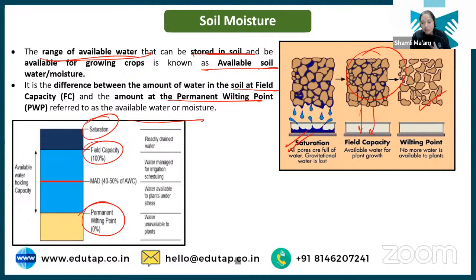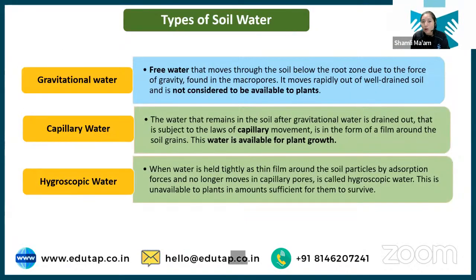Now, students, there are two things: permanent wilting point and ultimate wilting point. Permanent wilting point is where the soil has dried up, there is no water, and the plant will dry and fall. It will lose its turgidity. But if we again add water to the soil, the plant will absorb the water and regain its turgidity. It will regain from the wilting position. But if we do not supply water after the permanent wilting point, then there is a stage known as the ultimate wilting point. From this point onward, the plant will not regain turgidity no matter how much water you provide. So this is the effect of soil water on the plant.